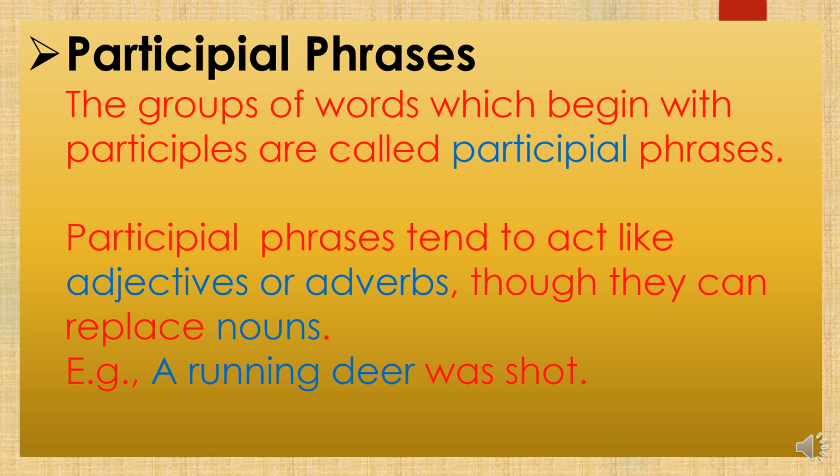They have a verb in ing form, but it acts as an adjective or as an adverb. And wherever the word to is used, it is an infinitive phrase.